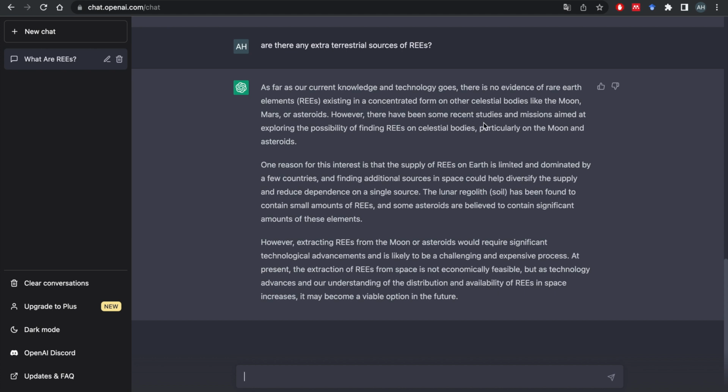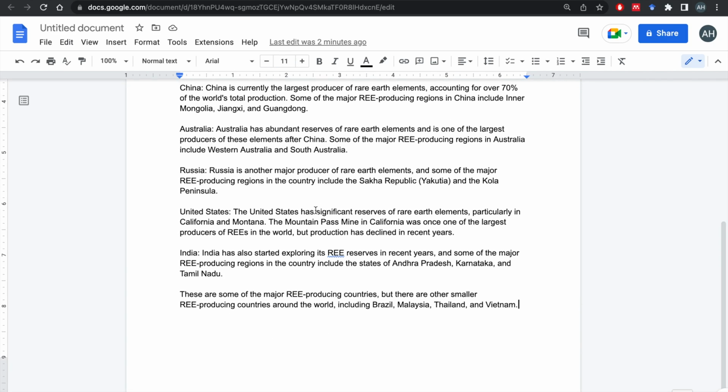However, there have been some recent studies and missions aimed at exploring the possibility of finding rare earth elements, particularly on the moon and asteroids. One reason for this interest is that the supply is limited on Earth. Mining from the moon or asteroids would require significant...